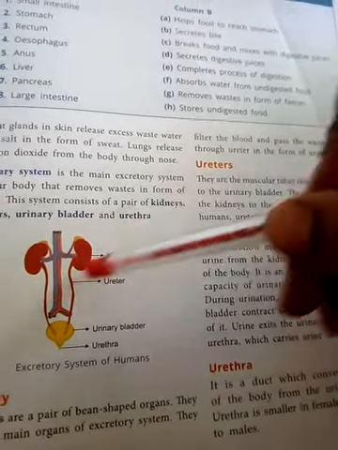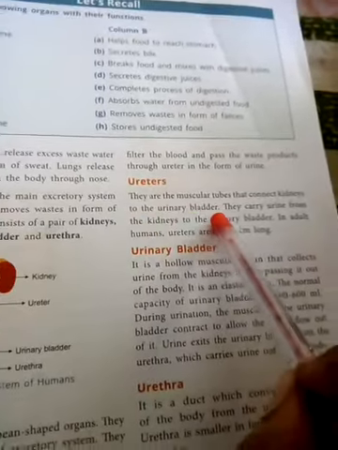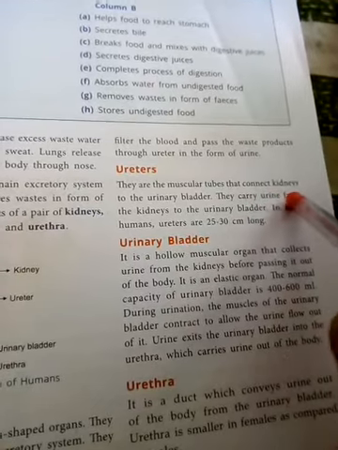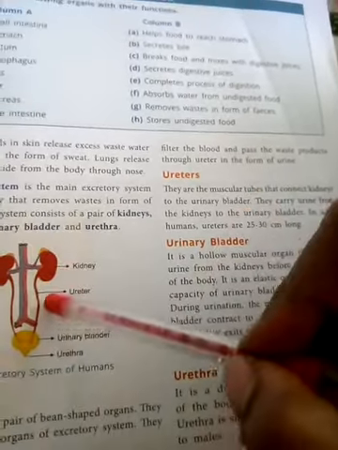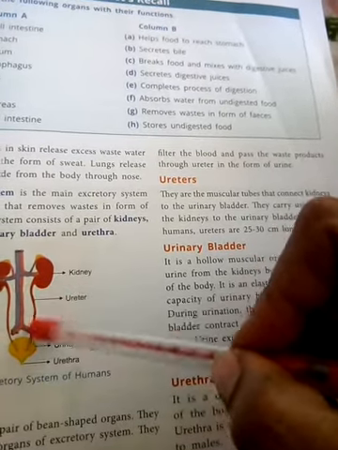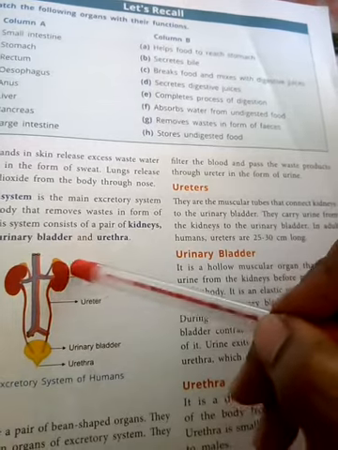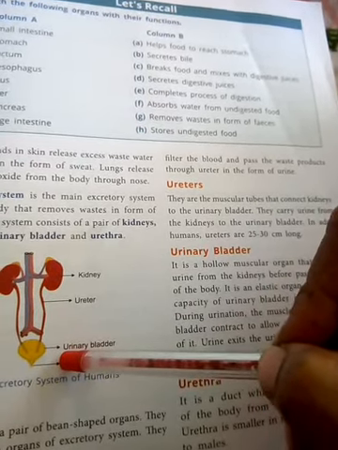Then the second part, the ureter. Ureters are muscular tubes that connect the kidney to the urinary bladder. It's a tube-like structure. Muscular tube means it's made of muscles.